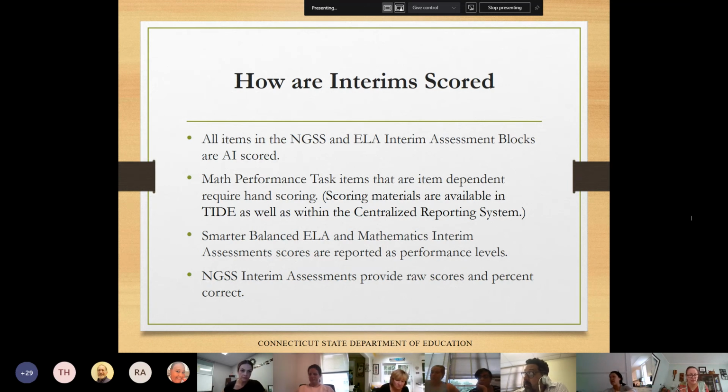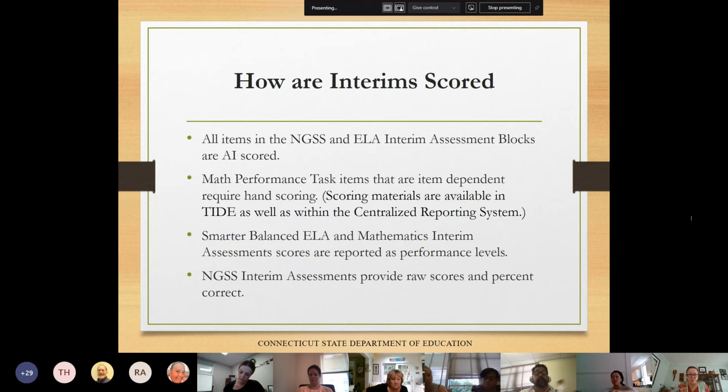Hand scoring for those math items in the performance task is conducted directly within the centralized reporting system, along with links that provide teachers the scoring rubrics and the training material. Additionally, the hand scoring materials can be accessed, downloaded, and printed from TIDE.